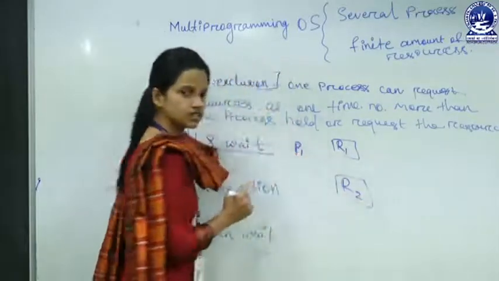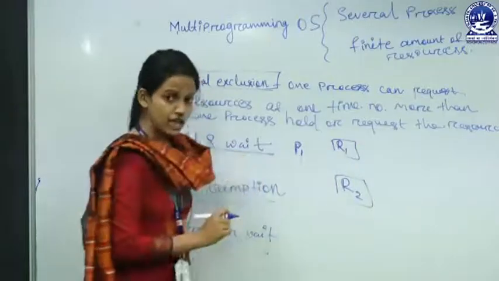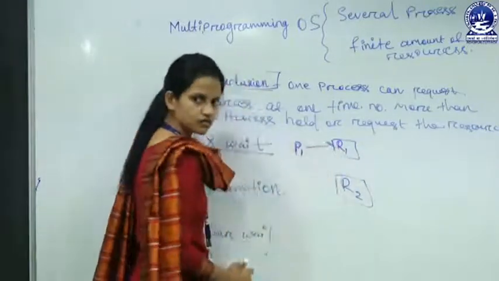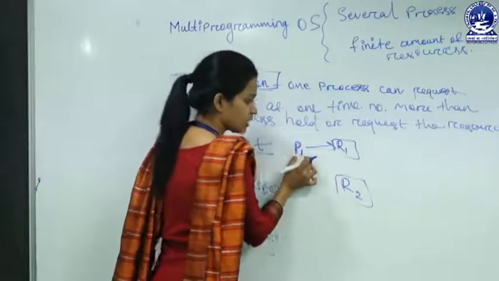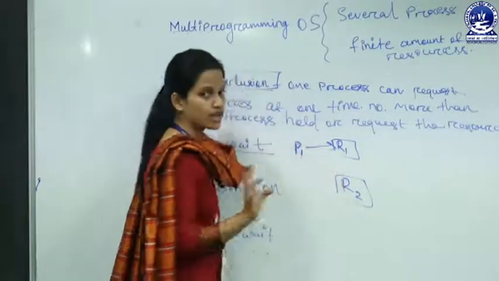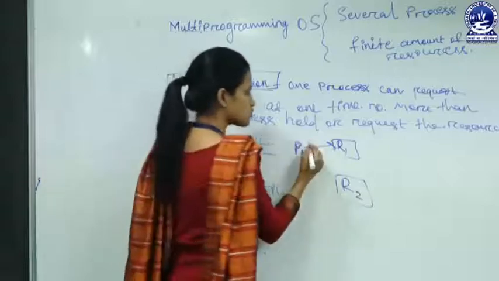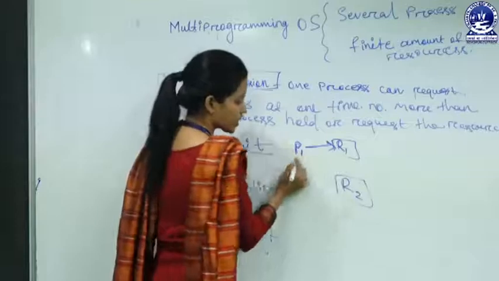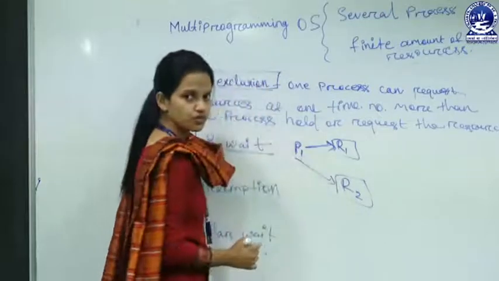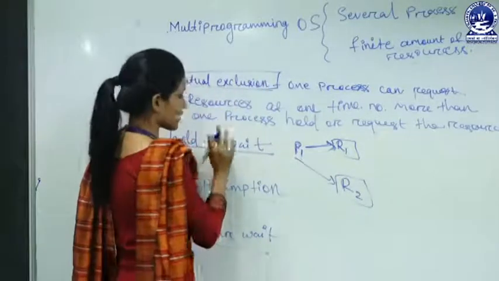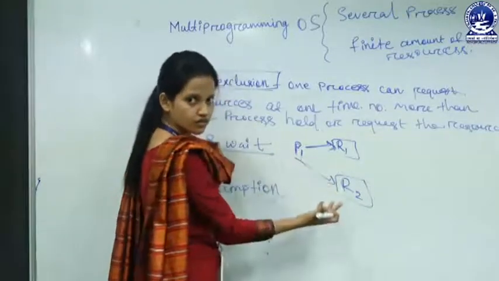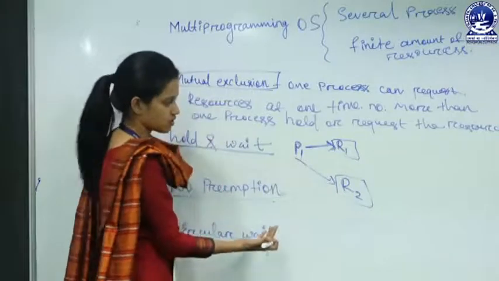If P1 is requesting R1, then it can't hold R2 at the same time, and if P1 is holding R1, then P1 cannot request R2. That is hold and wait. Either it can be holding or waiting. Waiting means requesting.